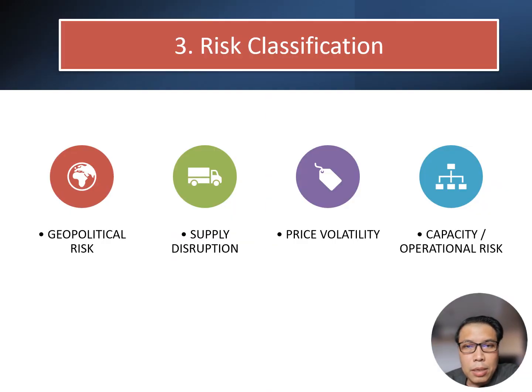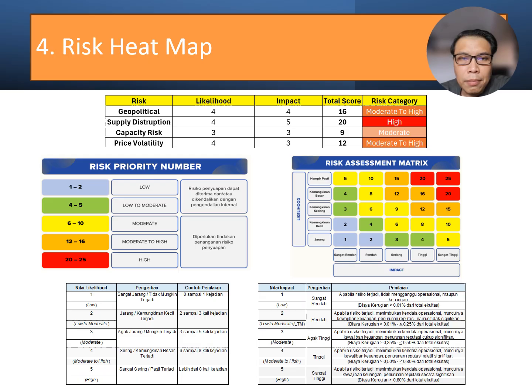Okay. The third one: there are 4 different risk classifications that we identify here. The first one is the geopolitical risk, and then supply disruption risk, and then price volatility, and the fourth one is capacity or operational risk. Okay, so if we are talking about the risk heat map, we are identifying these 4 risks here: geopolitical, supply disruption, capacity risk, and price volatility.